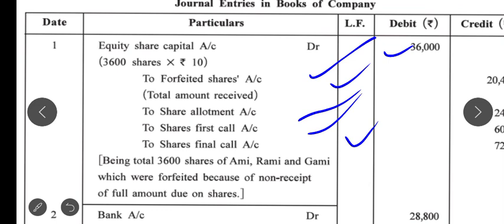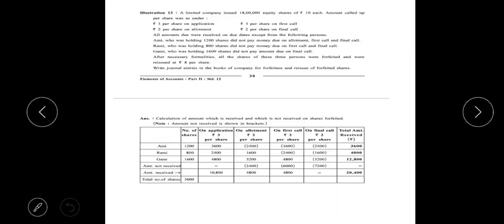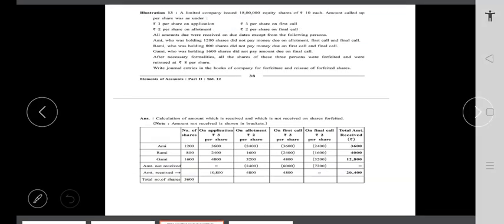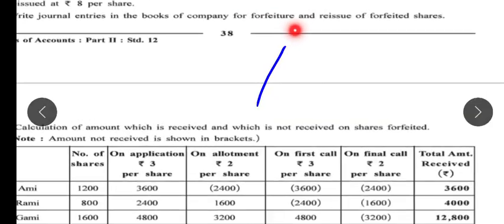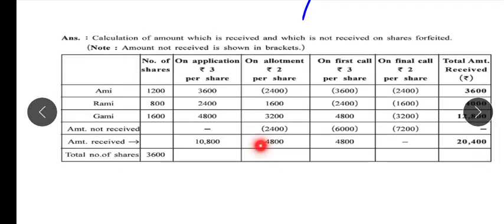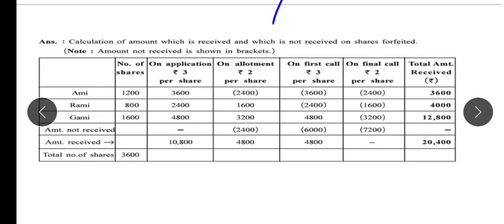Now what about share forfeiture, allotment, first call and final call? For that calculation we will make a table. Yes, this is the table for calculation of amount due but not received on allotment, first call and final call.